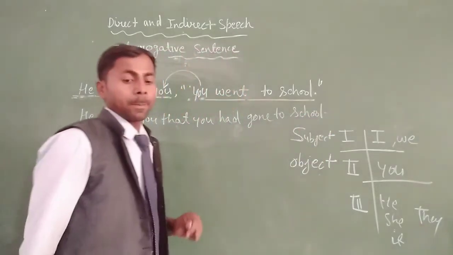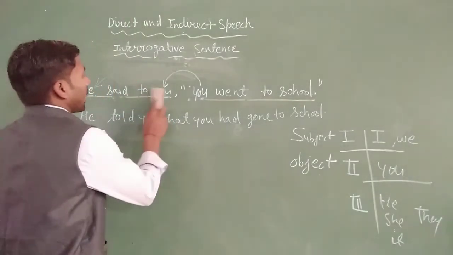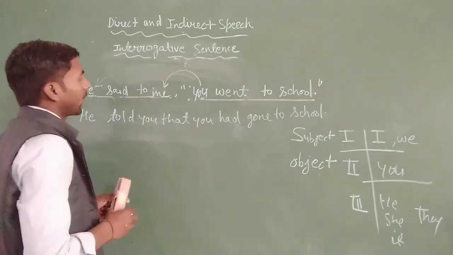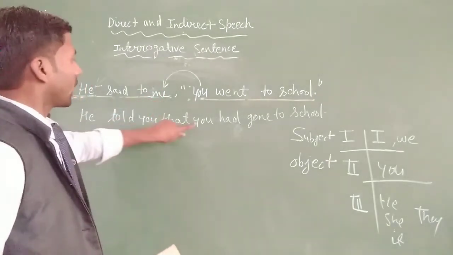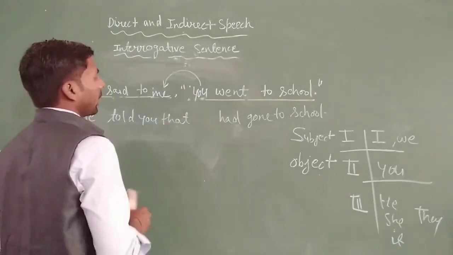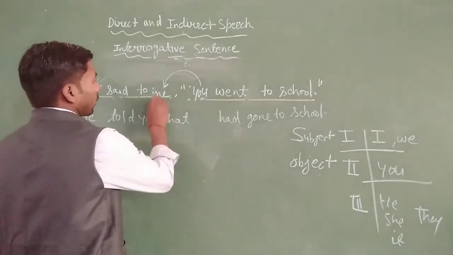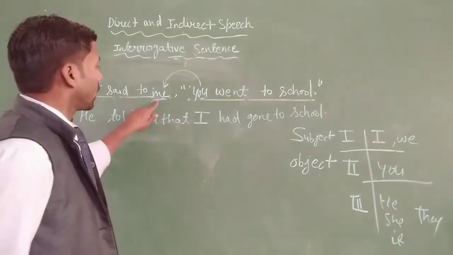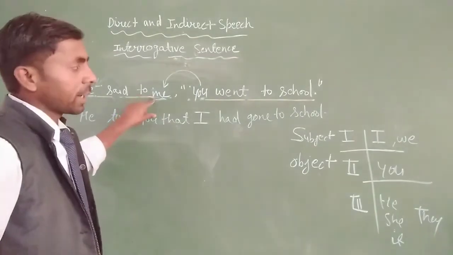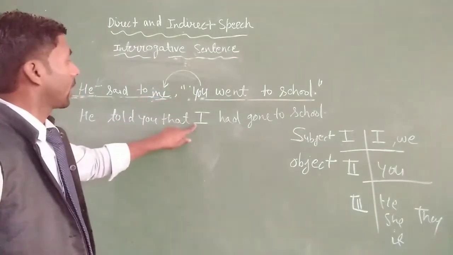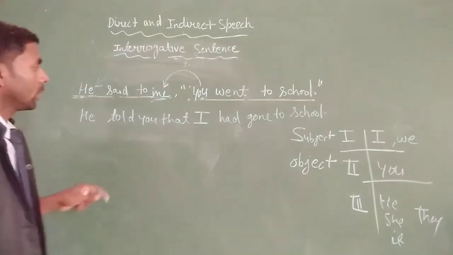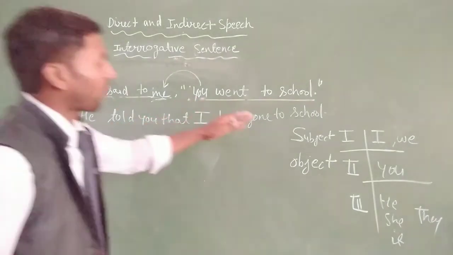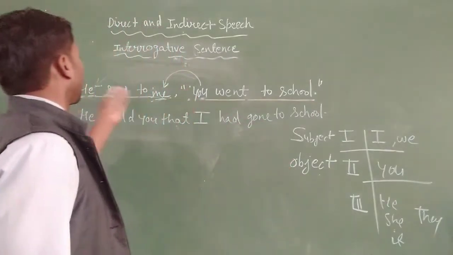Okay, if the object here is me, then we can change this you according to the object and it will be I. Why? Because me is the objective word and its subjective word will be I. Clear? So we can also change the first person and second person according to the subject.